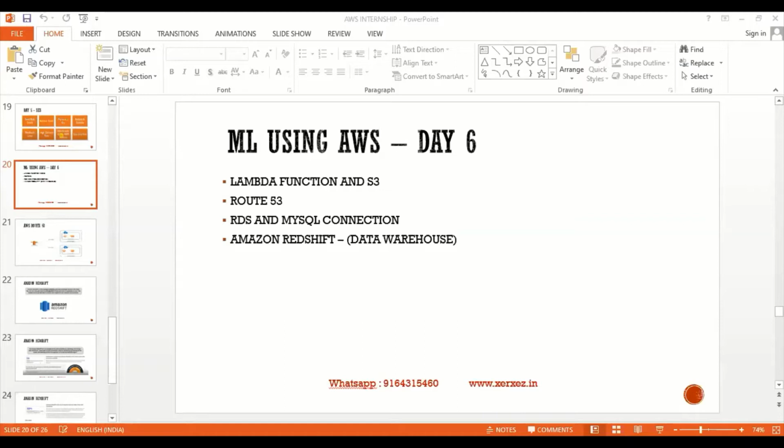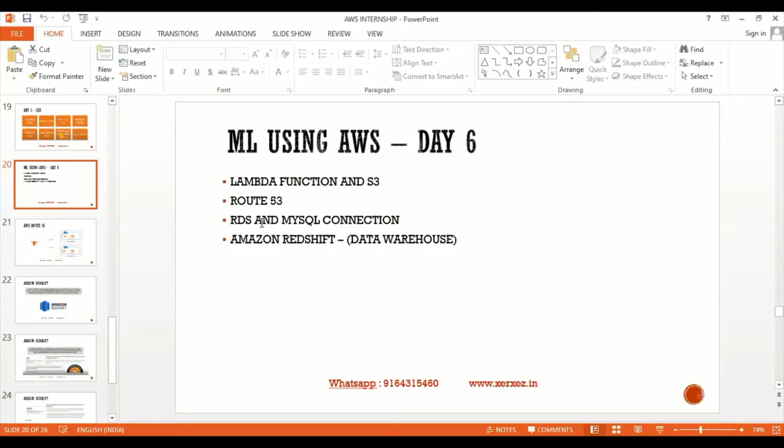But the problem was that you had to copy the IP address, and using that IP address we got the front end. In the real world, every website will have a domain name. So we will see how to convert your IP address to a domain name. That can be done using Route 53. There are a lot of benefits, and we'll discuss them one by one.